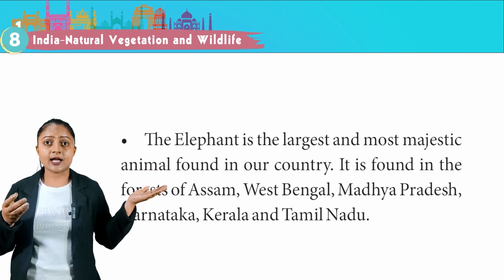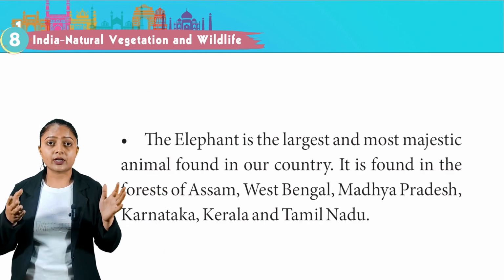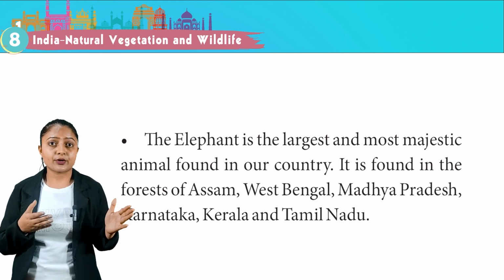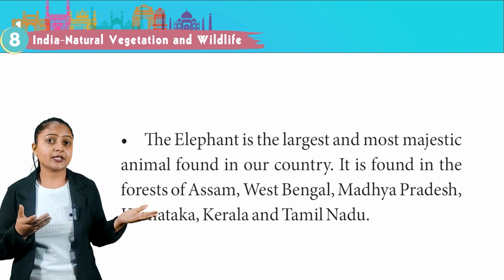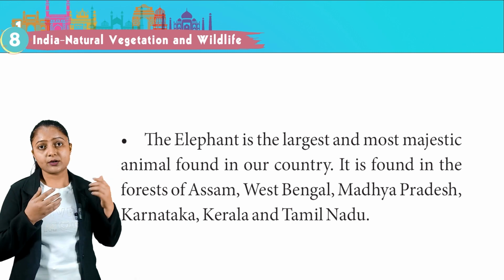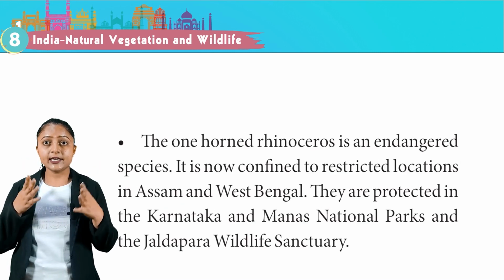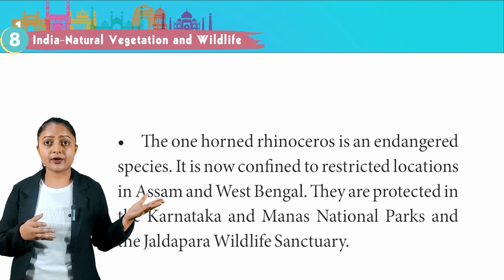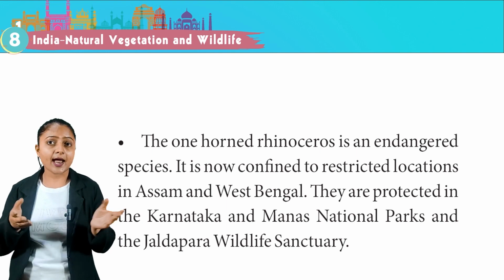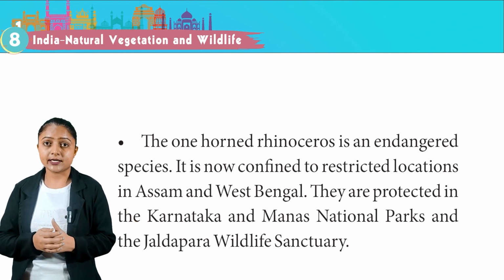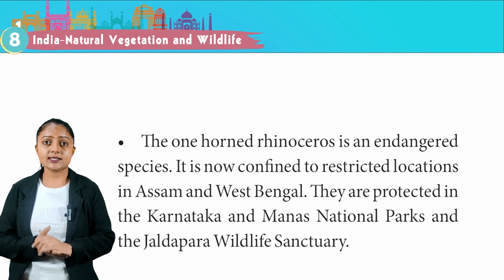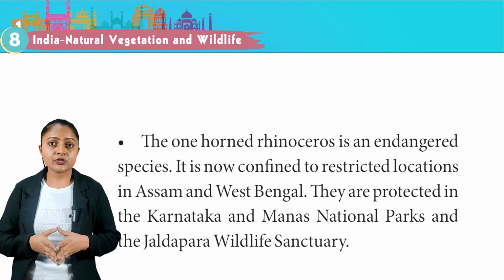The elephant is the largest and most majestic animal found in our country. It is found in the forests of Assam, West Bengal, Madhya Pradesh, Karnataka, Kerala, and Tamil Nadu. The one-horned rhinoceros is an endangered species. It is now confined to restricted locations in Assam and West Bengal. They are protected in Karnataka and Manas National Park and Jaldapara Wildlife Sanctuary.